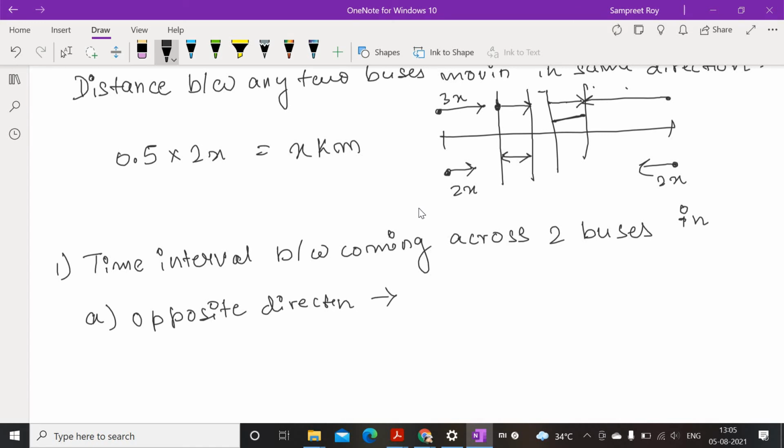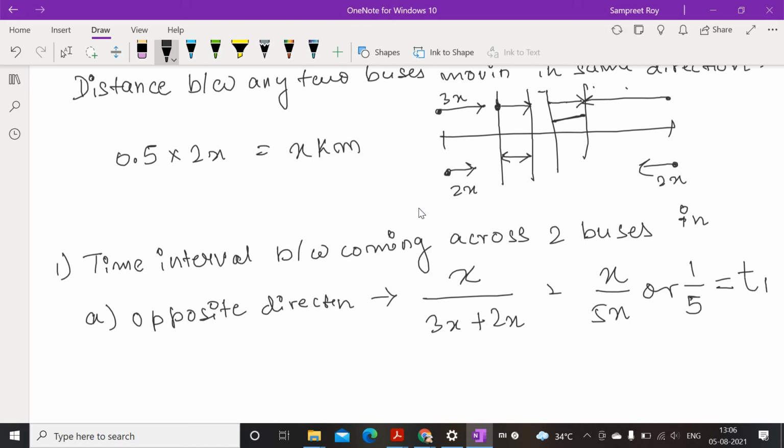Now how will we calculate the opposite direction time interval? So the distance is x, as we have found out, the distance between any two buses moving in the same direction. So x will be the distance, and for the opposite direction we are finding out, so both 3x and 2x will get added, right? 3x plus 2x, that is x by 5x, or 1 by 5. Now, if you observe the question correctly, this is our T1 only. This is our T1.